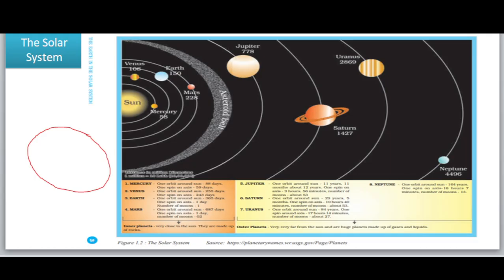Okay, in the past decades, a lot of information has been gathered about the moon. Some people have already been to the moon in spaceships. They have brought first-hand information about the moon. It is now known that there is no air or water on the moon. It is very hot during the day and very cold during the night. Its surface is very uneven and there is no sound on the moon.